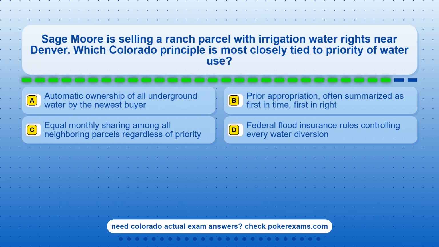Question 18. Sage Moore is selling a ranch parcel with irrigation water rights near Denver. Which Colorado principle is most closely tied to priority of water use? Option A, automatic ownership of all underground water by the newest buyer. Option B, prior appropriation, often summarized as first in time, first in right. Option C, equal monthly sharing among all neighboring parcels regardless of priority. Option D, federal flood insurance rules controlling every water diversion.